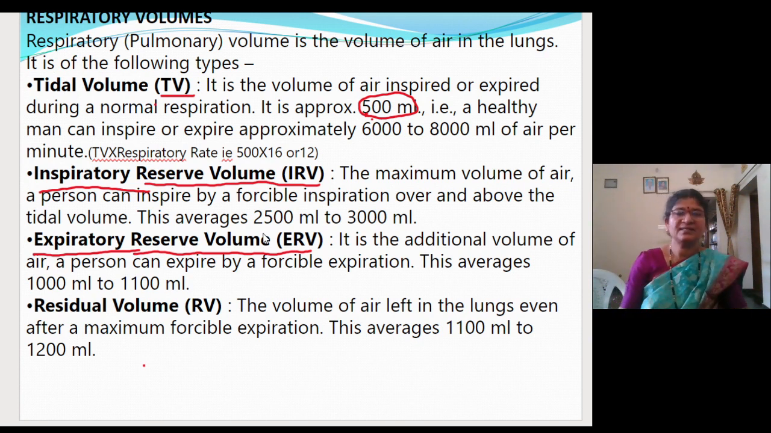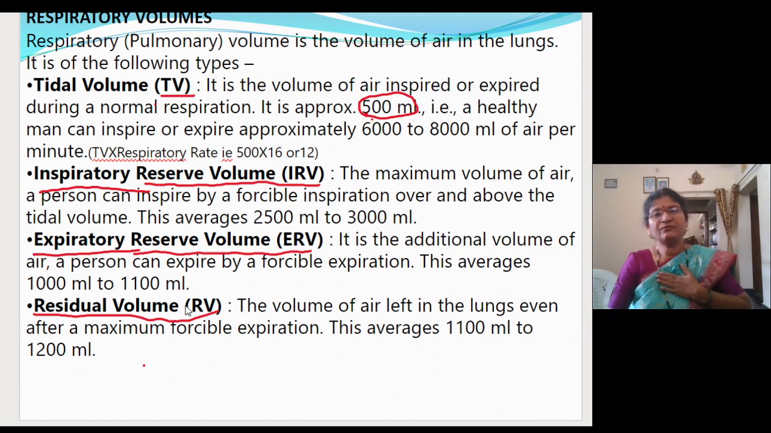Next one is the residual volume. Residual volume is indicated by RV. It is the volume of air left in the lungs even after the maximum forcible expiration. This averages from 1100 to 1200 ml. After forceful expiration also, whatever amount of air remains inside the lungs, that amount is called residual volume.